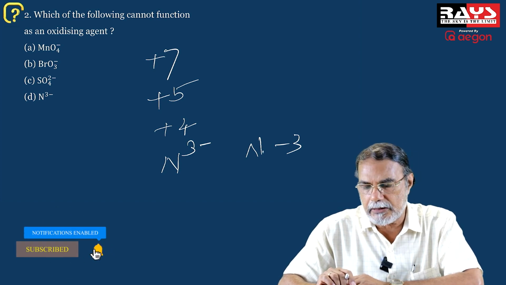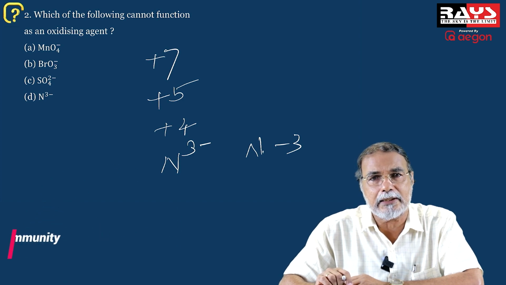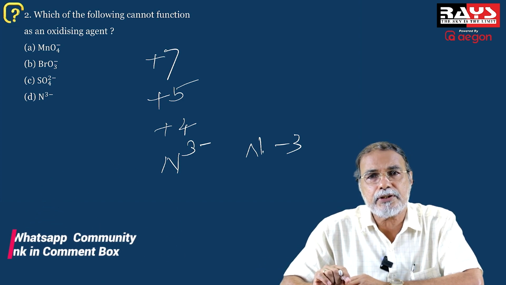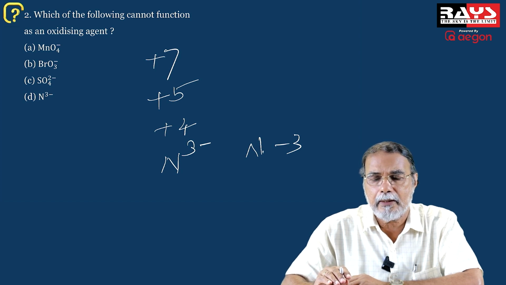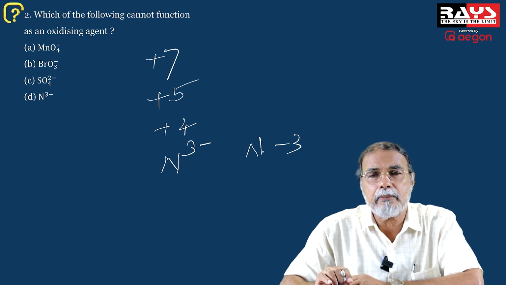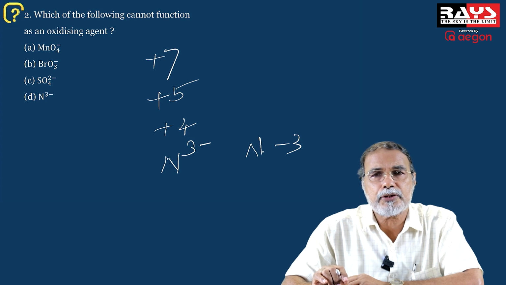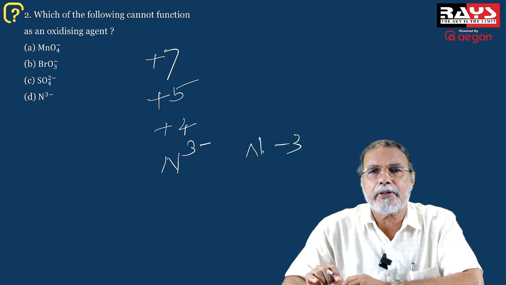In the case of N3 minus, this lowest oxidation state cannot be reduced further, and therefore it cannot function as an oxidizing agent.